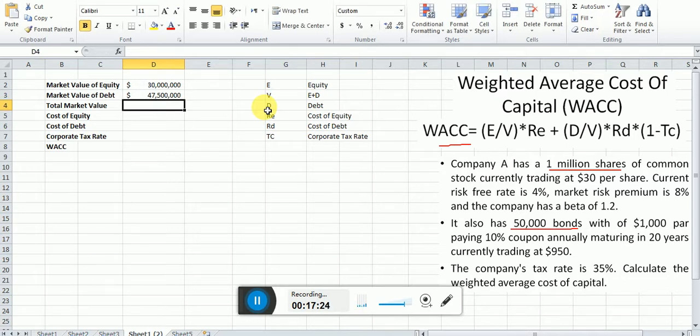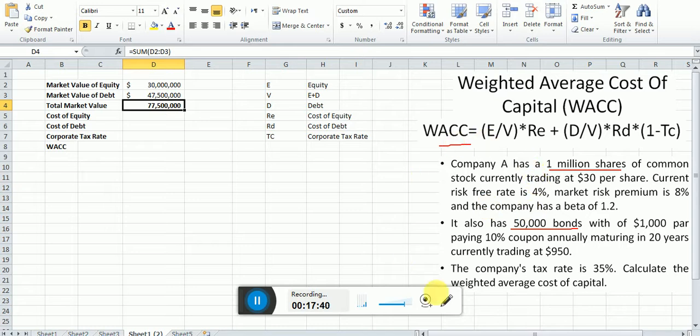Okay, this is 47,500,000. Okay, the total value, just add both of them together, this is the total equity, and this is the total market value. We have just extracted this information from here, and this is the total market value.